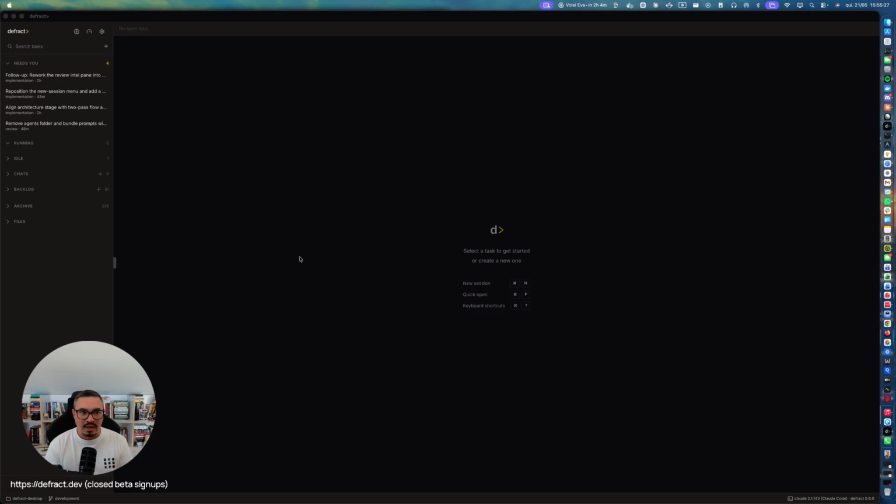And so I really felt like there's a need for an Agentic IDE, which is not VS Code with an agent, but something built for purpose, for the fact that doing code at this speed brings a new category of problems. And an IDE like VS Code is not going to solve that category of new problems because it wasn't built for speed. And that's what I'm trying to do here with Defract.